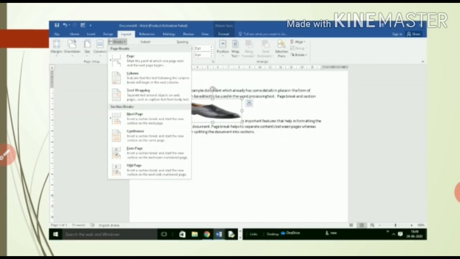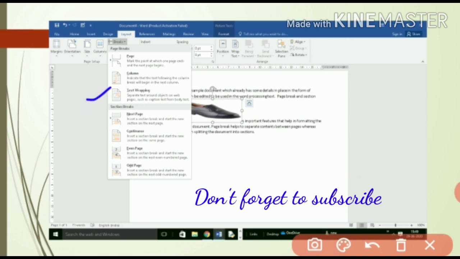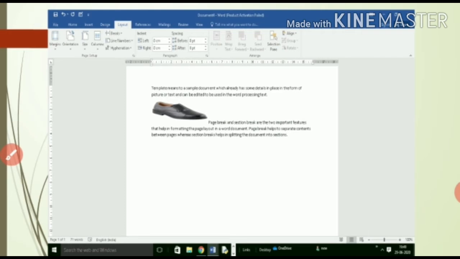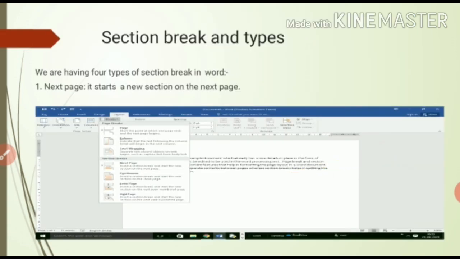You have to go to that break group in the layout tab, and you have to choose the text wrap option. Here we have the text wrap option. Right, click on that option. When you click on that option, you can see your picture will appear in between your lines. Okay, so this is known as the text wrapping option. Fine. Next, the section break and the type.